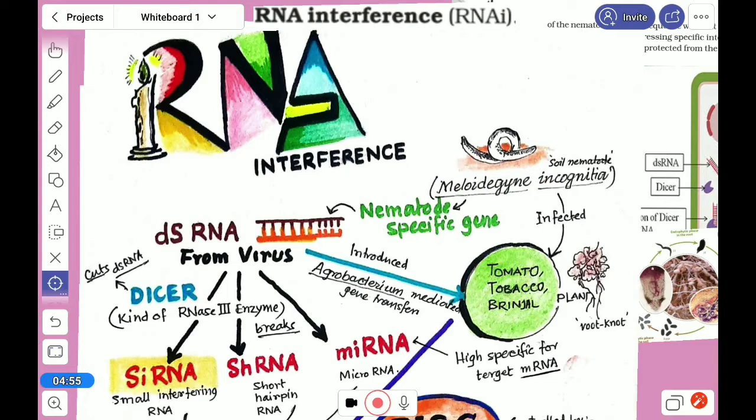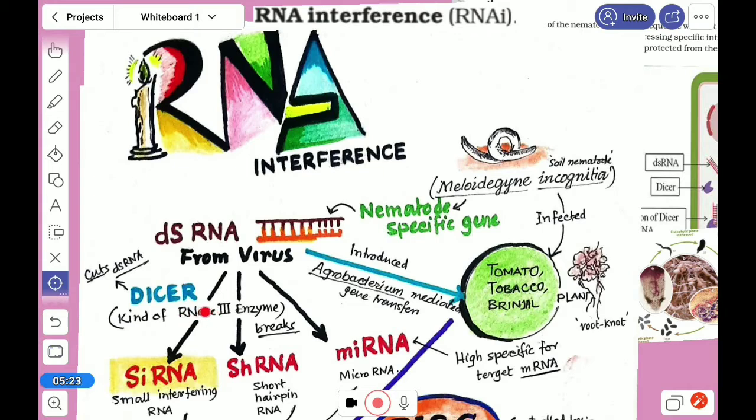How can dsRNA stop the production of that nematode, and kill this nematode? Now, when dsRNA, double stranded RNA, is introduced inside, it has some power, and it is specific.